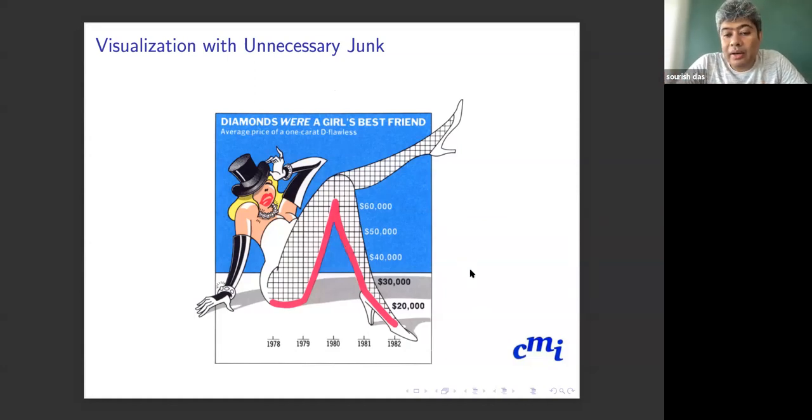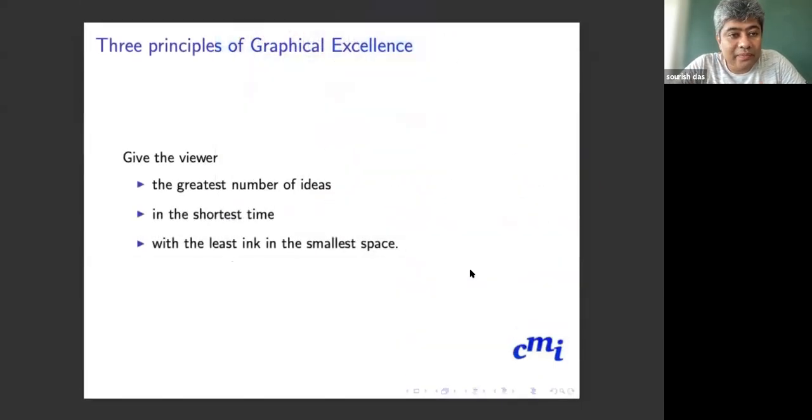This is one of the worst graphs that I have ever seen. The principle of graphical excellence is to give the viewer the greatest number of ideas in the shortest time with the least ink in the smallest space. So that is the idea.